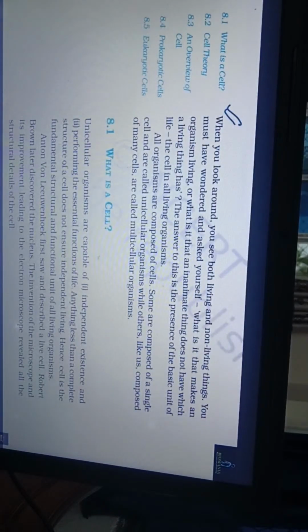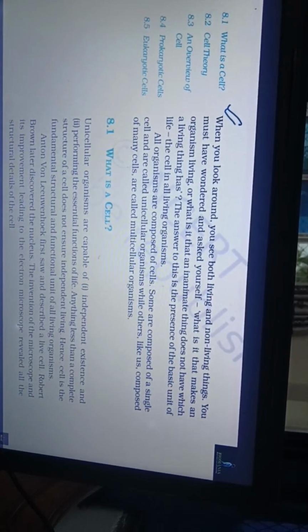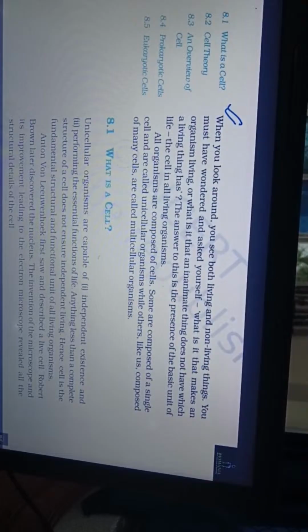Chapter 8 Cell, the Unit of Life. When you look around, you see both living and non living things. You must have wondered and asked yourself, what is it that makes an organism living? Or what is it that an inanimate thing does not have, which a living thing has? The answer to this is the presence of the basic unit of life, the cell, in all living organisms.